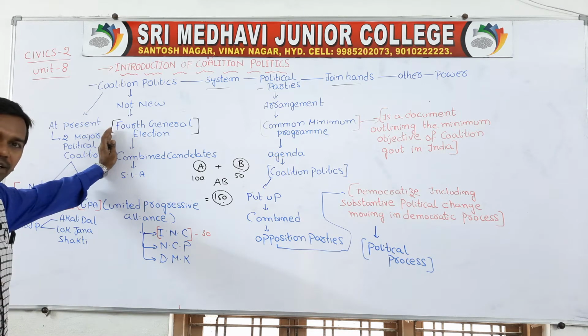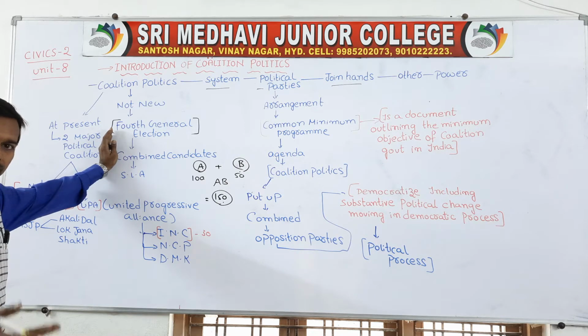The first general elections were conducted in 1952. After 5 years, the second general election, the third general election, the fourth general election. That was during the period of 1967 to the 70s. During this period, the coalition party was very strong.